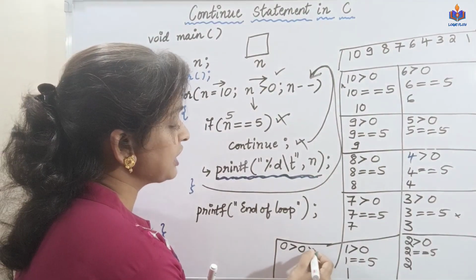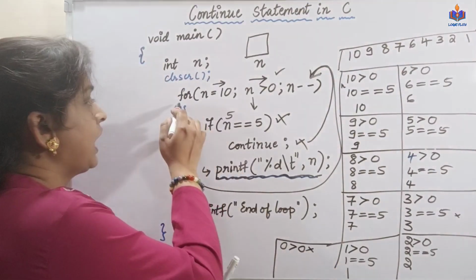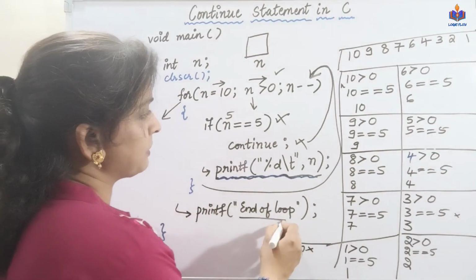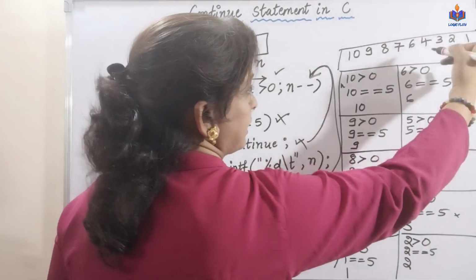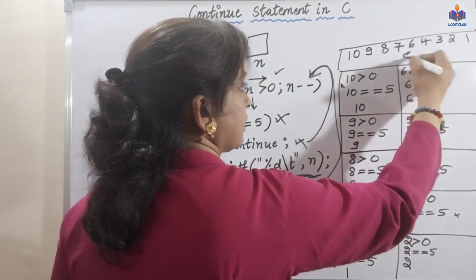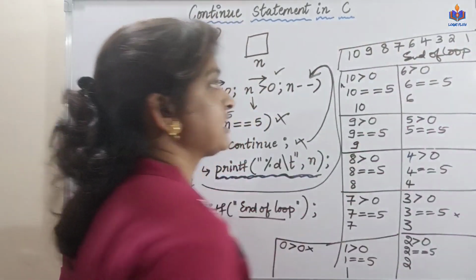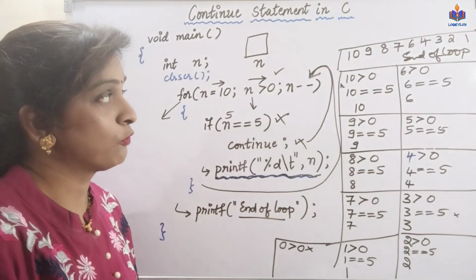The loop condition is not satisfied. I have to come out of the loop. Control goes to this statement, my final message. I don't have space here, so I'll write it here. End of loop. Beside that itself we are going to get the message, End of loop.